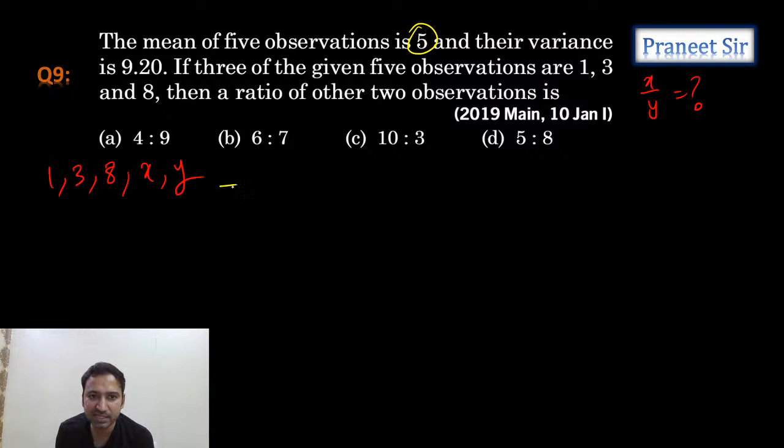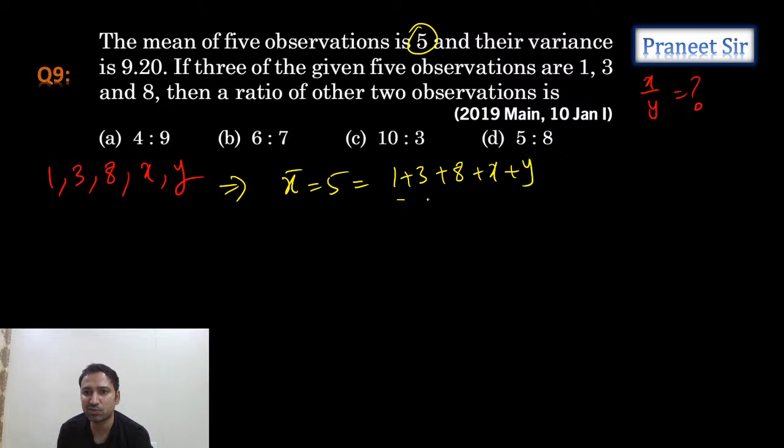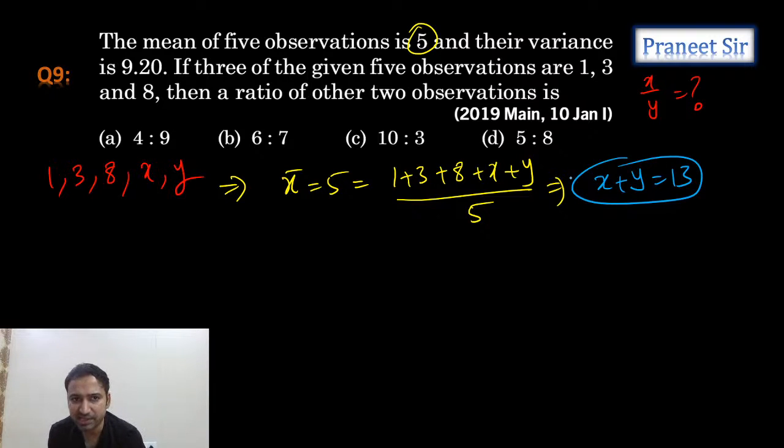So x bar is equal to 5, which is equal to (1 plus 3 plus 8 plus x plus y) by 5, the sum of the observations by the total number of observations. When we cross multiply this, how much do we get? 25 minus 12. Are we getting x plus y as 13, guys? Yes, we're getting x plus y is equal to 13.